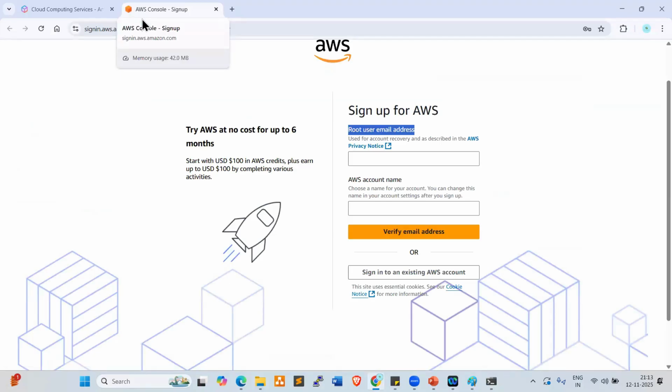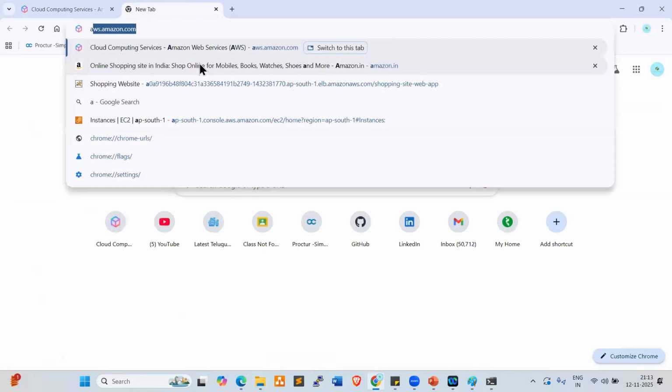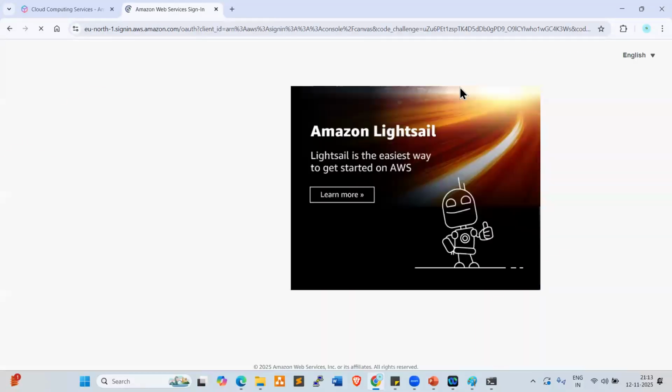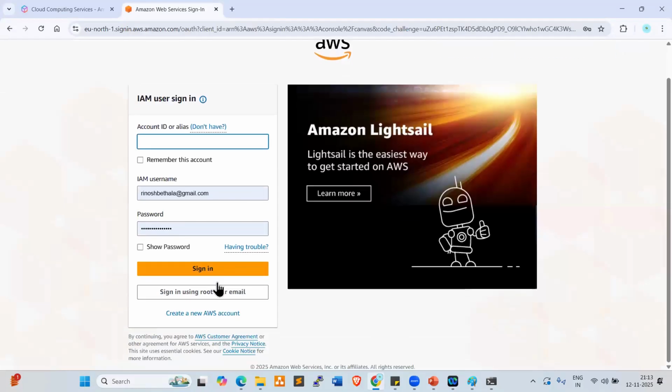Once the account is created successfully, next, how can we connect to this account? Go to aws.amazon.com and click on sign in to the console. Look at this, everyone. Here, sign in using root user. Click here.